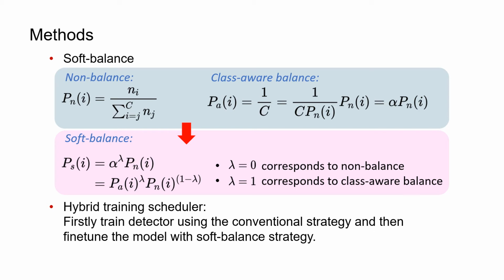To harmonize the frequent and infrequent categories, we introduce a soft balance by adjusting the balance factor lambda to leverage the non-balance plus class-aware balance. Besides, we propose a hybrid training scheduler in which the detector is first trained with the conventional strategy and then fine-tuned with soft balance. This hybrid training scheduler explores the effectiveness of the pre-trained model from OpenImage itself instead of ImageNet.